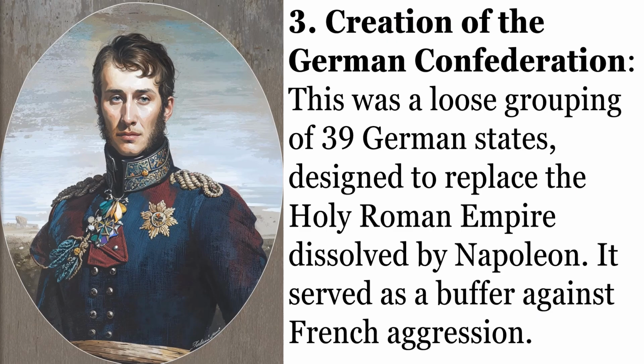Creation of the German Confederation. This was a loose grouping of 39 German states designed to replace the Holy Roman Empire dissolved by Napoleon. It served as a buffer against French aggression. Austria and Prussia were the strongest.